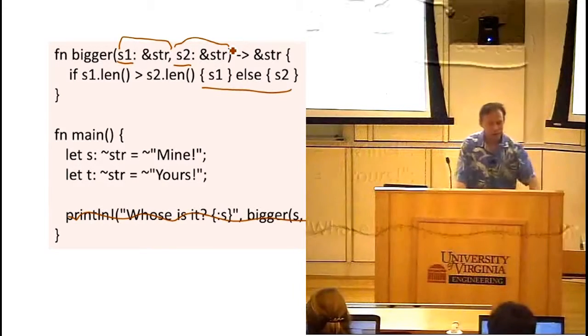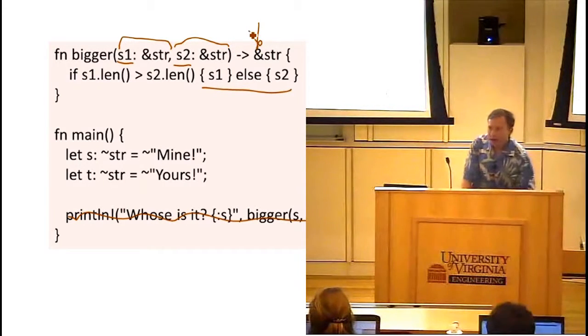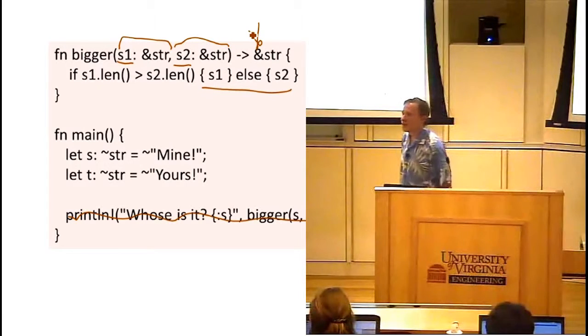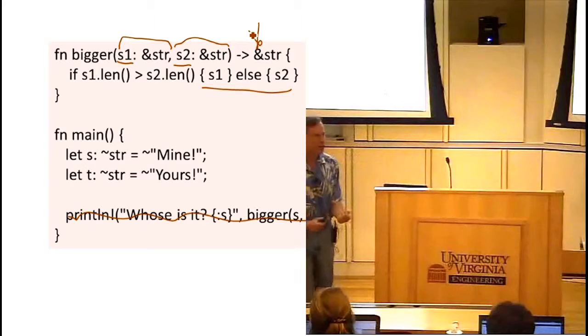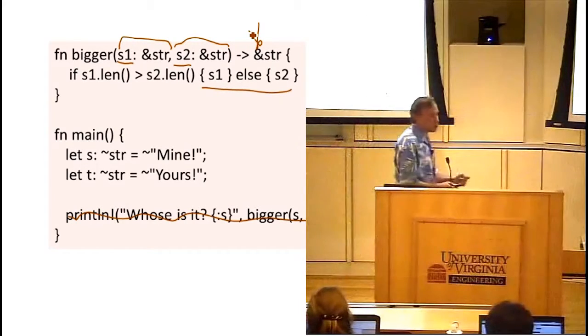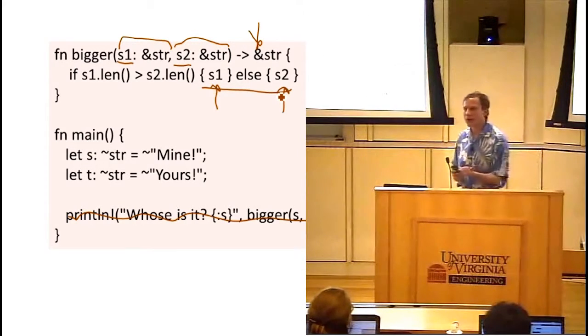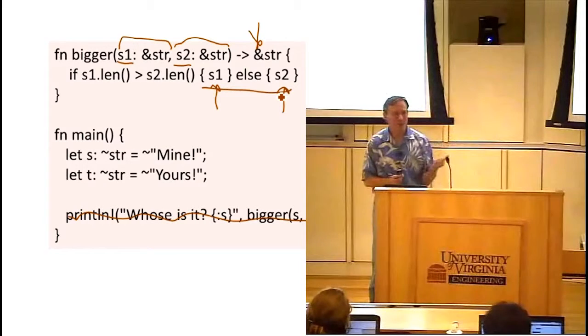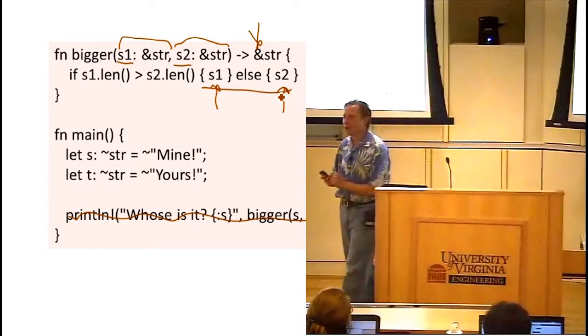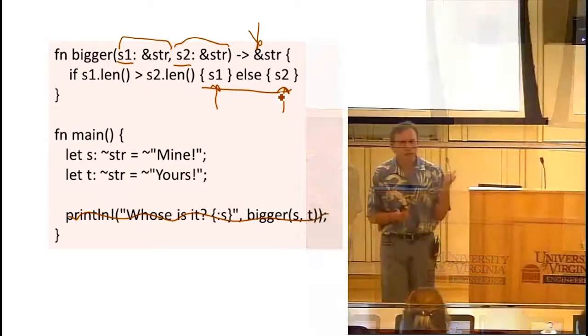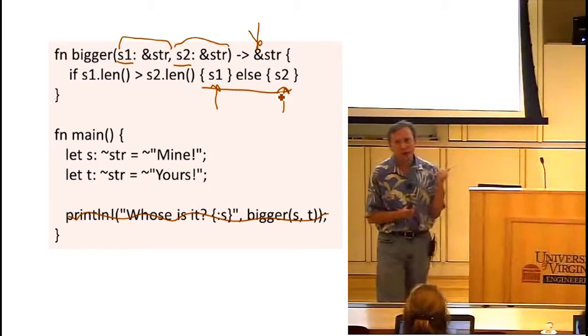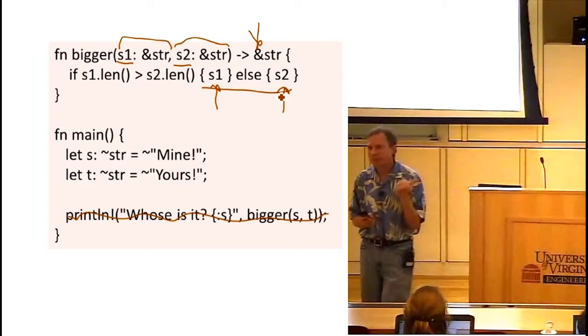What about this one? How long are we borrowing the return value? And we know that that has to be a borrow. Right? We can't have some other type on that because we're returning these objects that we borrowed. Right? We're not making a copy. We're not creating a new object. We're returning one of these same objects. So what's the lifetime of the result? Do we know that when we look at the code for bigger? Do we know what the lifetime of the result is?